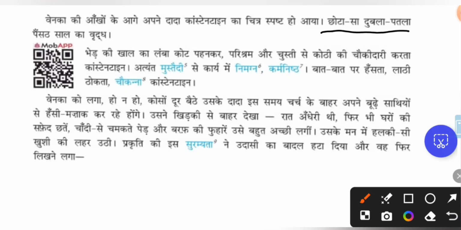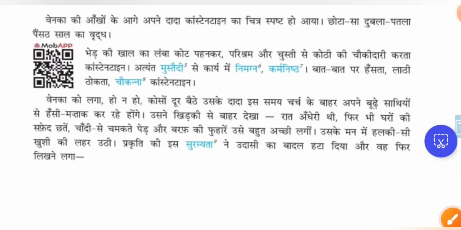छोटा सा दुबला पतला 65 साल का वृद्ध. छोटा सा is who is very short in height, and dubla patla is the body structure which is very thin and weak, lean or personality, and his age is 65. 65 saal is 65, Vrid is the old man. So how his grandfather was? His grandfather was short in height and his body is thin and lean, and he is a 65 years old